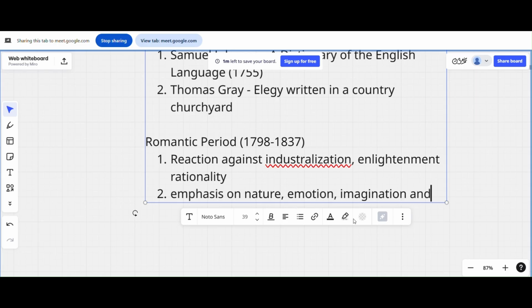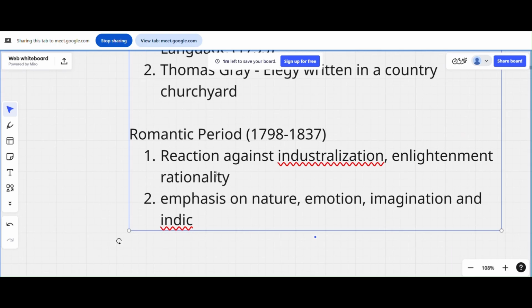I don't have the time to explain everything, but in the romantic period, a huge thing changed. What did it change? They say that rationalism is no more important. What do you mean by rationality? Rationalism means, for example, if you say I can drink all the water in the ocean, that's not a rational statement because you won't be able to do it. Or I can pull down the moon. You can't do it, so it's not rational. Rational means things that are achievable, or that are the truth, that can be achieved in real life.